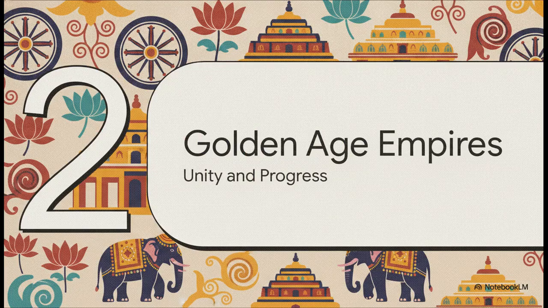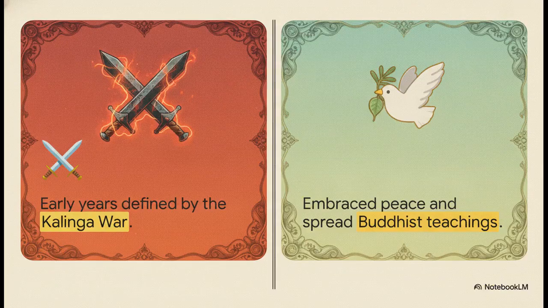Moving on to part 2, empires of the Golden Age, unity and progress. Right, so by the 4th century BCE, the Maurya Empire united the subcontinent, and it really hit its peak under Emperor Ashoka. Now, Ashoka's legacy is absolutely fascinating because it's defined by this dramatic personal pivot.